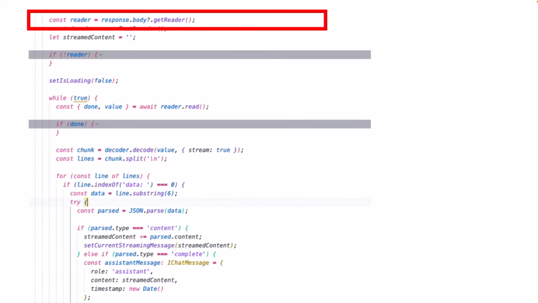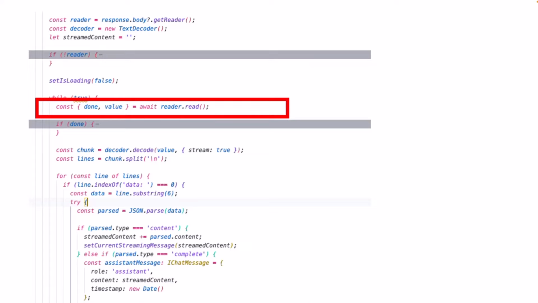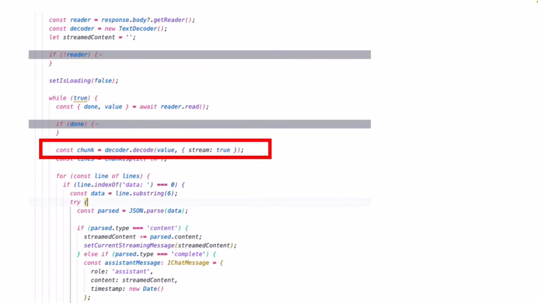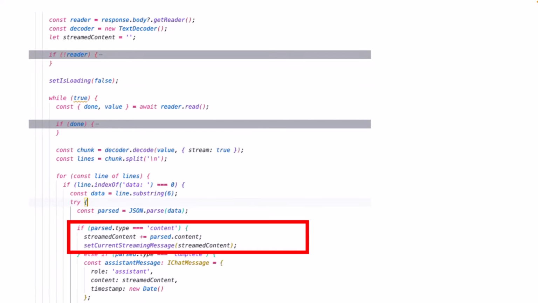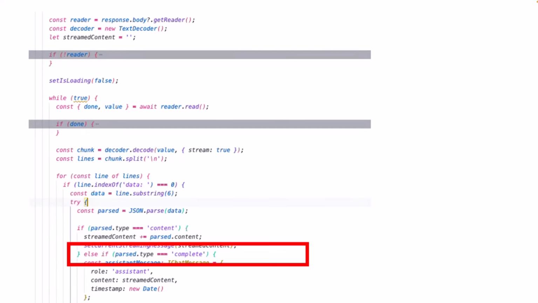We take the response, and from this response, we read it as a stream and we decode the stream. As we have seen before, we have a JSON structure there, so the structure will be parsed, and we give the complete content that we get for every response from the HTTP into the current streaming message in the state in React.